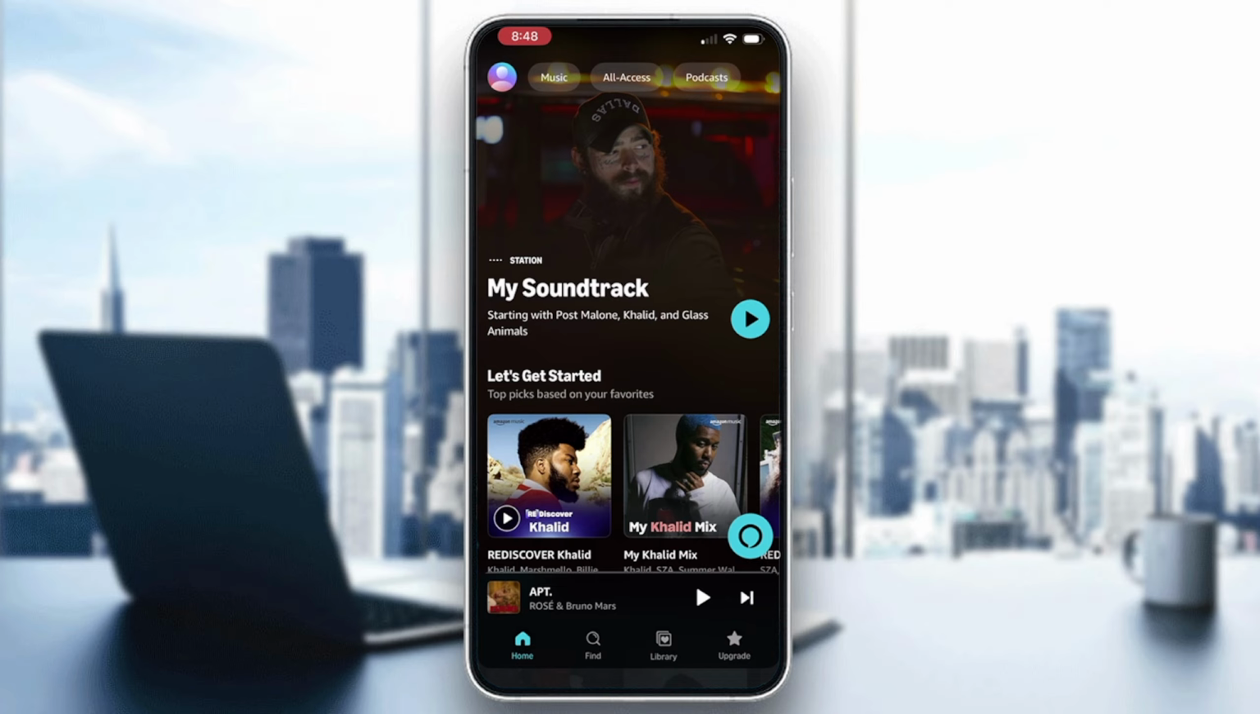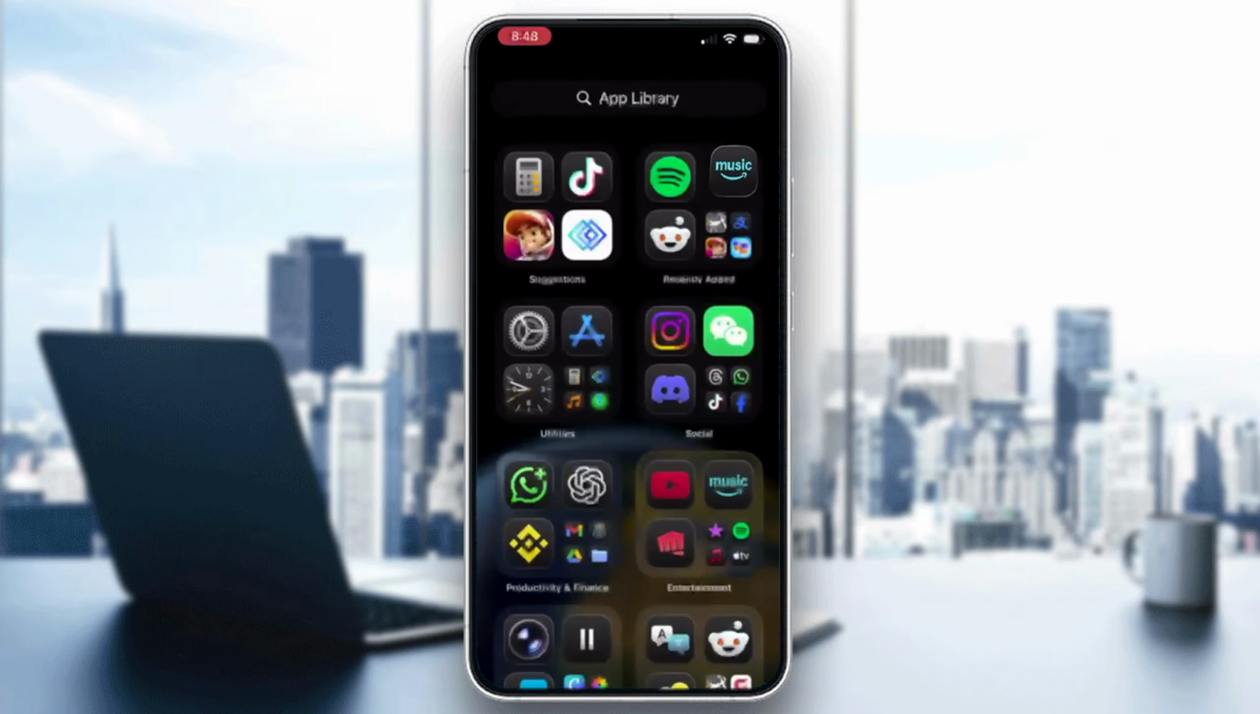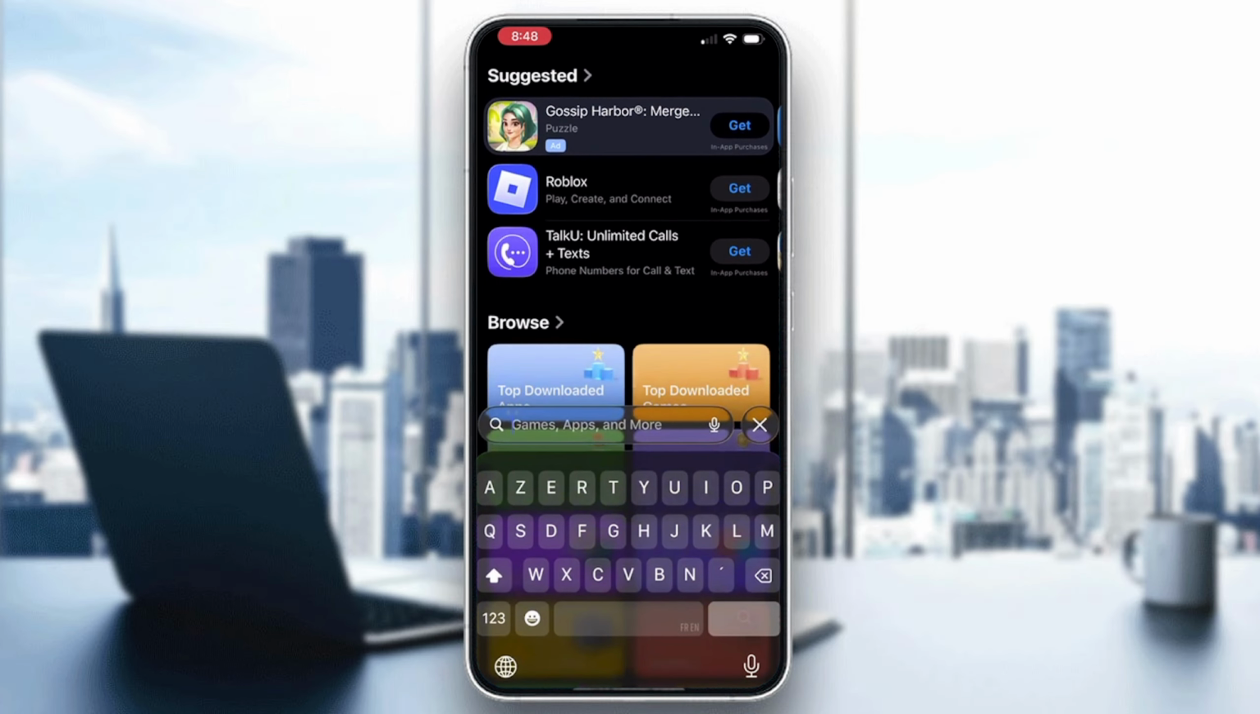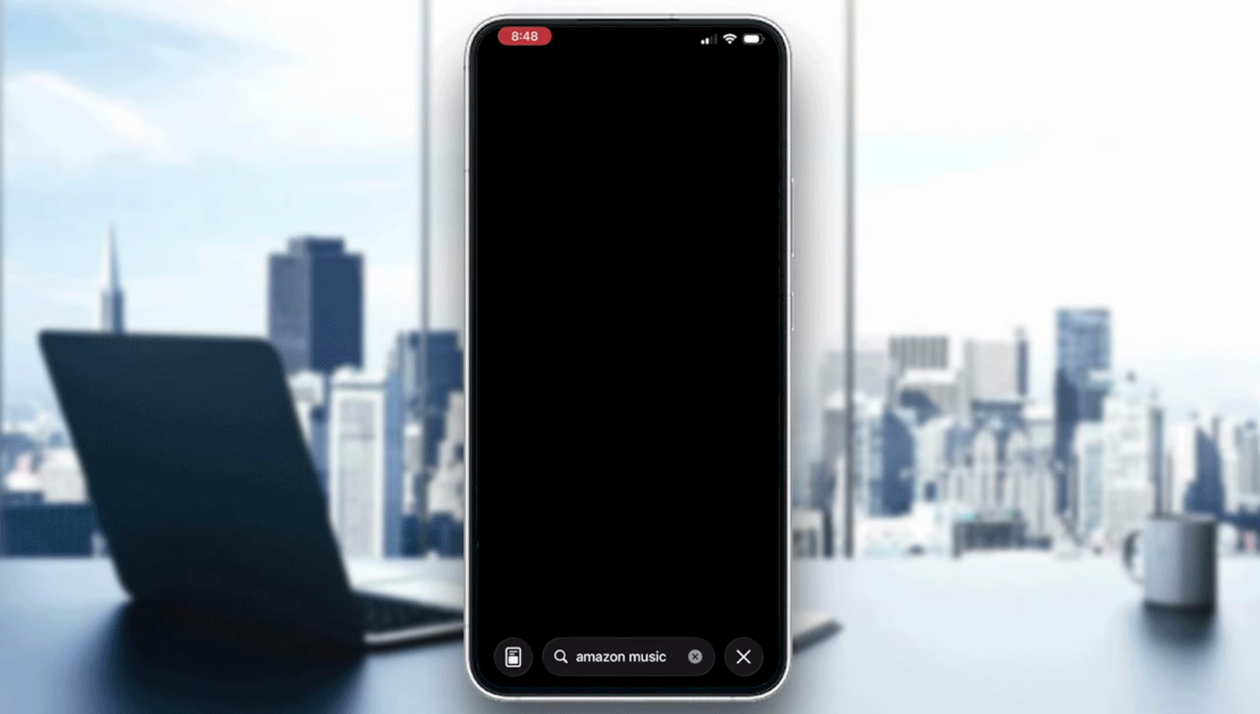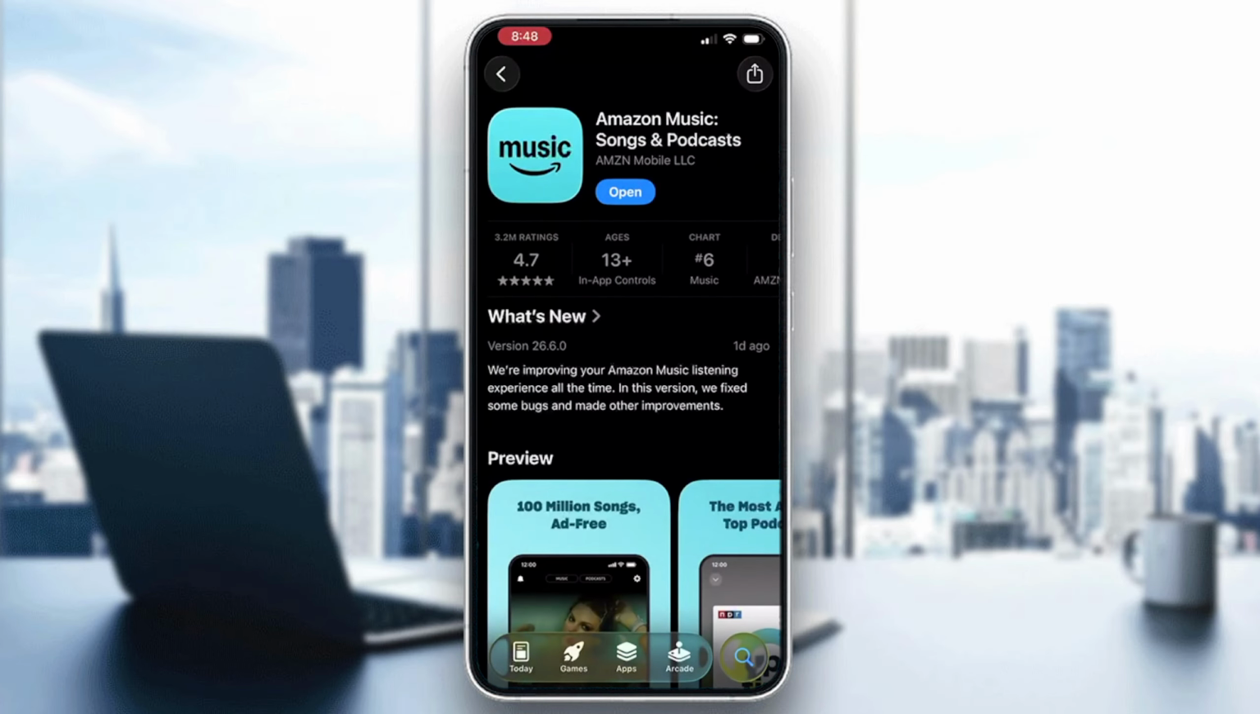Also, you will need to update the Amazon Music, so check for an update by going through your Apple App Store or Google Play Store. Use the search bar below and type Amazon Music. And now just find it, tap it, and tap on updates if available.